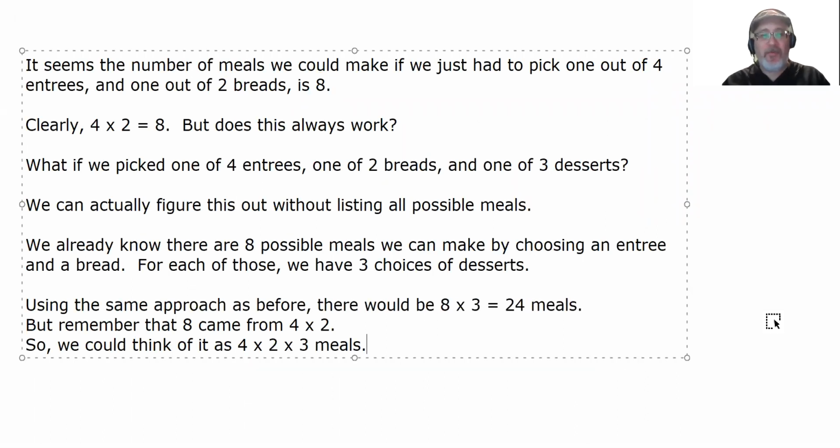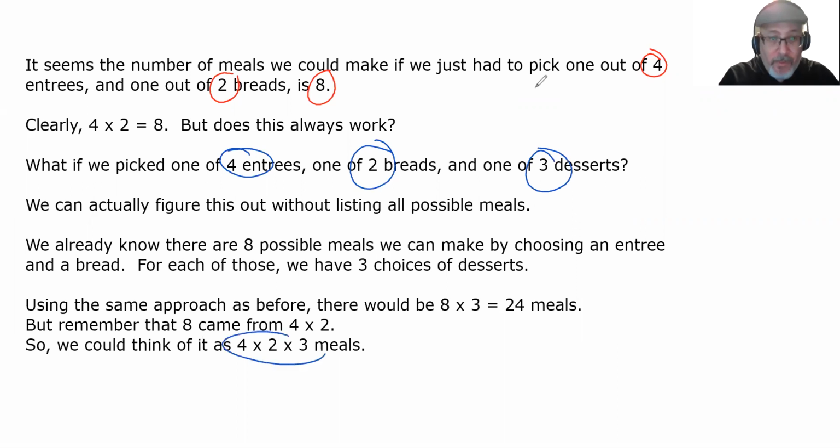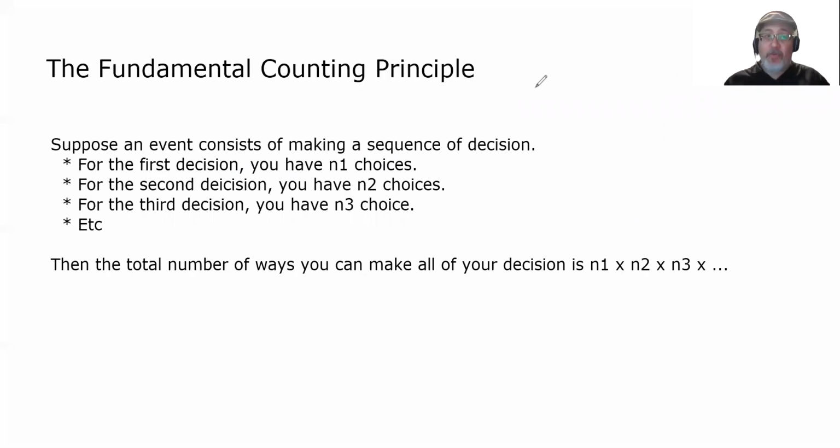Using the same approach as before, there would be 8 times 3 equals 24 meals. But remember that the 8 came from 4 times 2, and so we could think of it as 4 times 2 times 3 meals. So in other words, when we had a choice of 4 entrees, 2 breads, 3 desserts, there were 4 times 2 times 3 meals. Does this always work? The answer is yes, and it's called the fundamental counting principle.